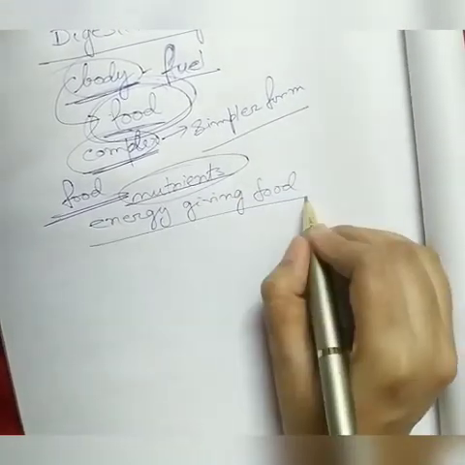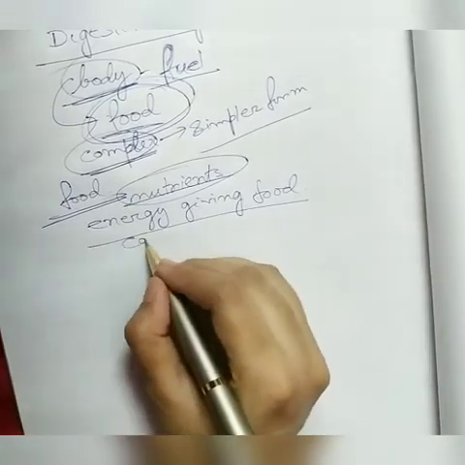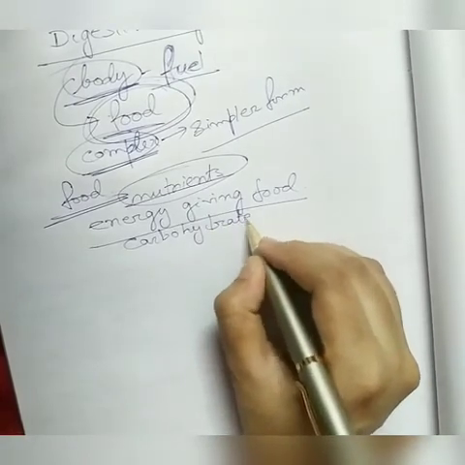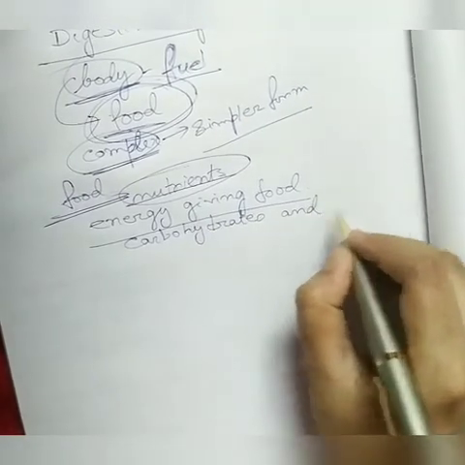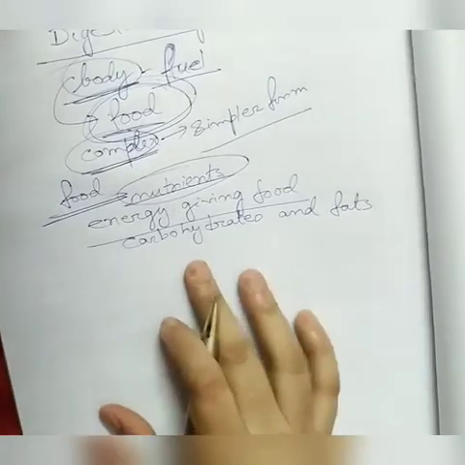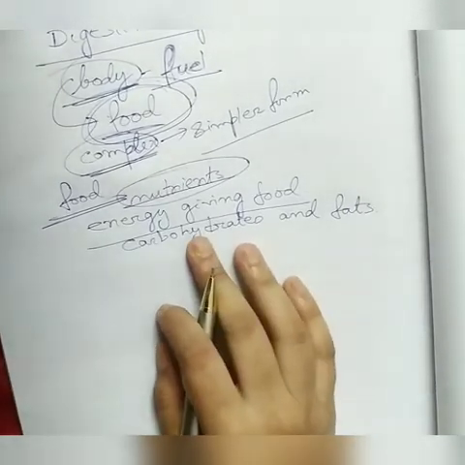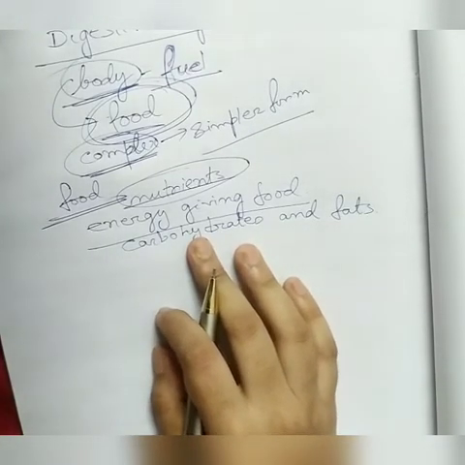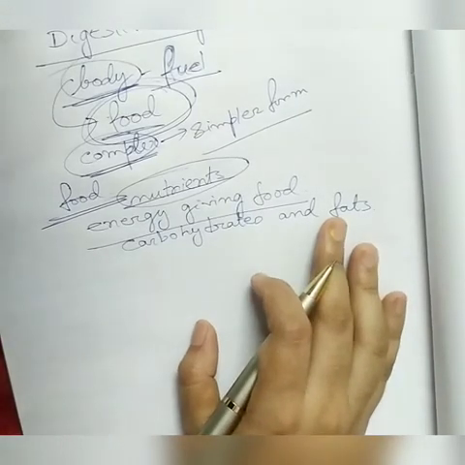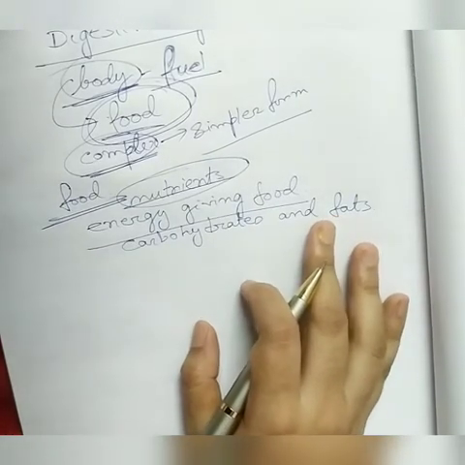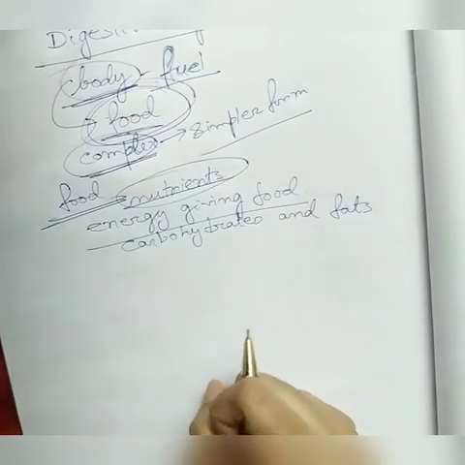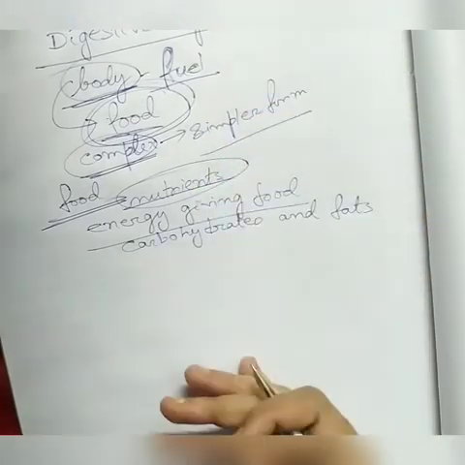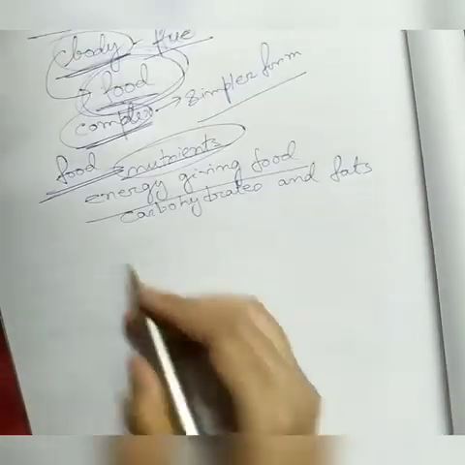And what are these energy giving foods? Carbohydrates and fats are energy giving foods. The sources of carbohydrates are rice, potato, corn, sugarcane. Fat sources are oil, ghee, butter. These are energy giving foods because they provide energy to the body to do work. That's why they are energy giving foods.